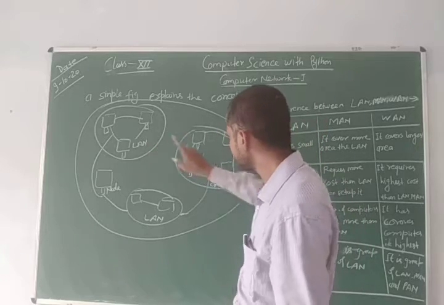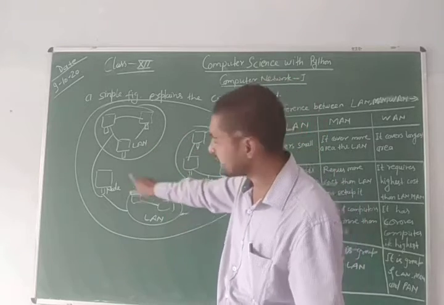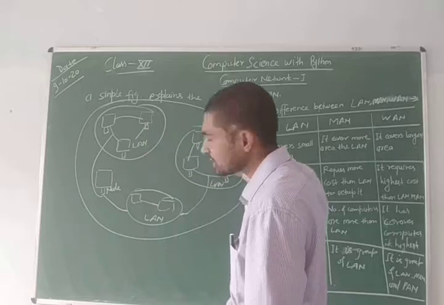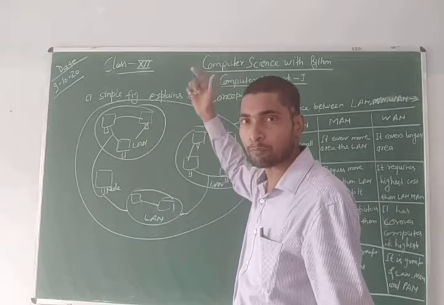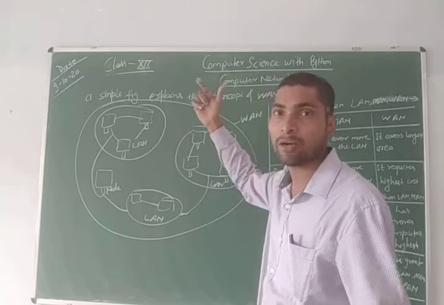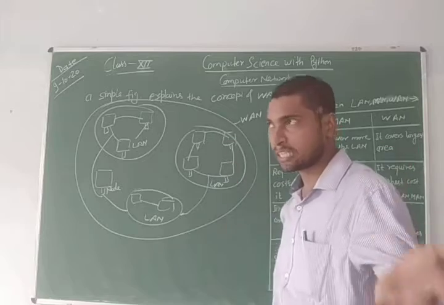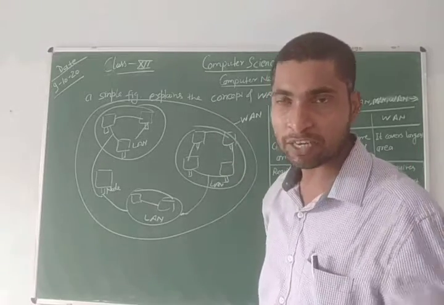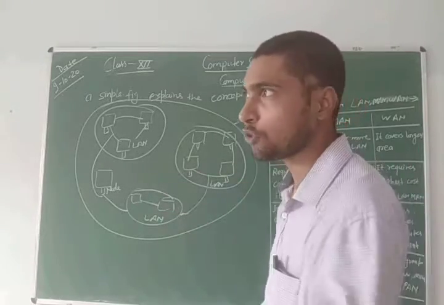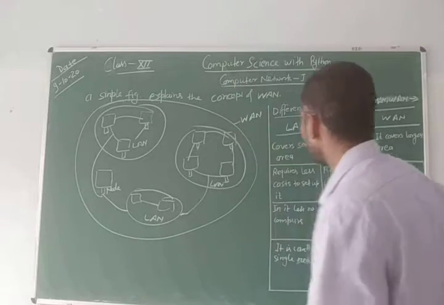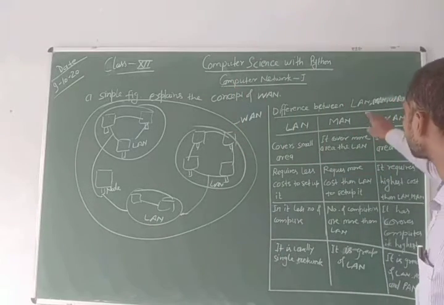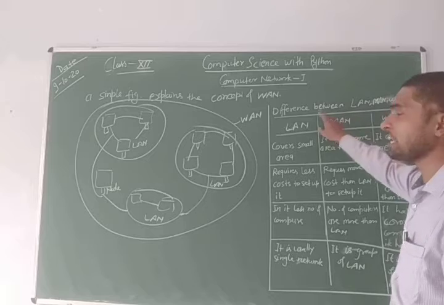This is a LAN, this is a LAN, this is a LAN, and this is a node. Like this, there can be more than thousands of LANs, MANs, and single computers, electronic devices, as well as mobile phones, printers, etc.